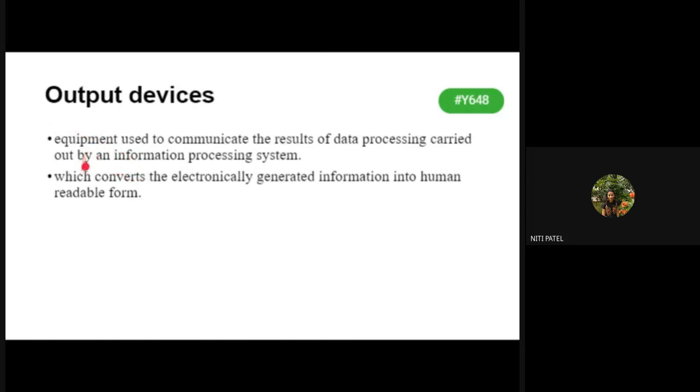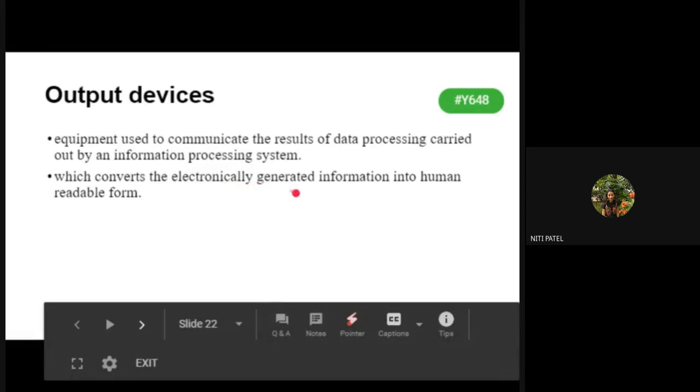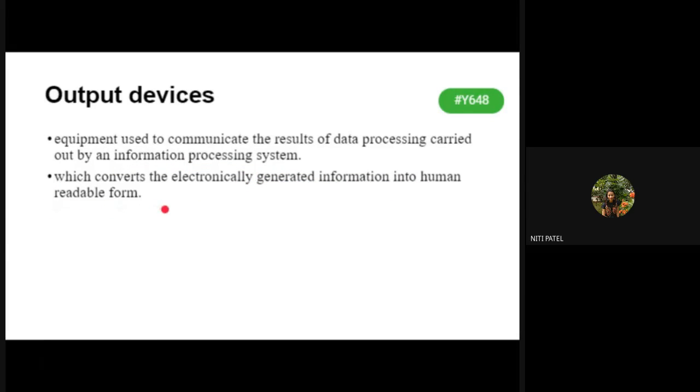So what is written here? It is an equipment which is used to communicate the result of the data processing carried out by an information processing system, which means what? The user gave the input, then the system processed it, but how is that data given back to the user in the form of a result? It is given by the output devices. It will convert the electronic data back into a human readable form. The system will not give me the output in the form of zeros and ones, but it will convert that 0 and 1 into a human readable form.